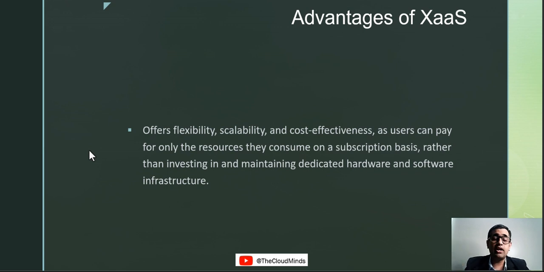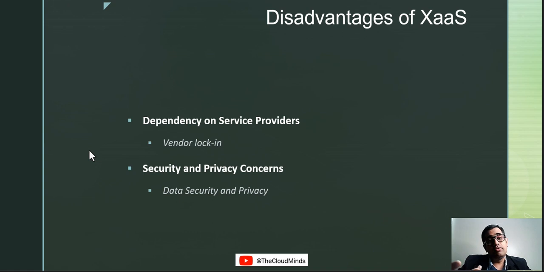Whereas the cloud technology offers all of this flexibility, scalability, cost effectiveness, etc. That's one of the main reasons why people are preferring more and more to move towards the cloud. Alright, now as I said, if there are advantages, there will also be disadvantages. What are the disadvantages? I could think of a few, which I have mentioned here.